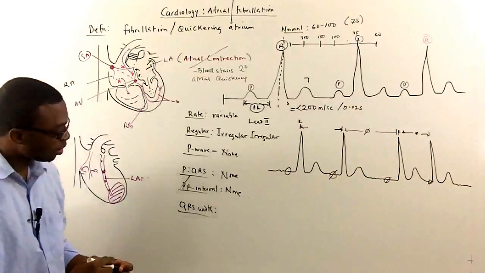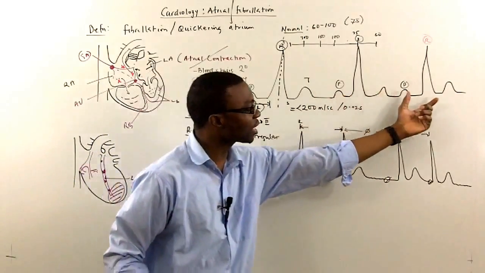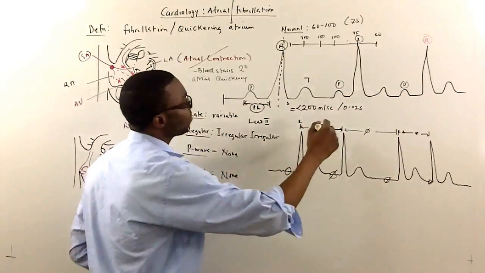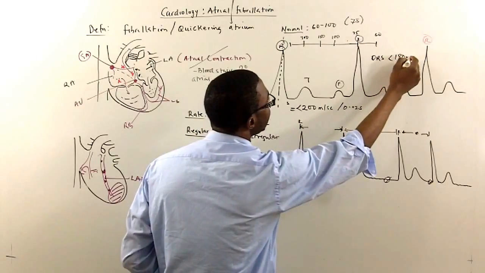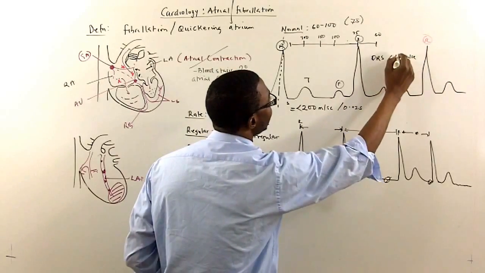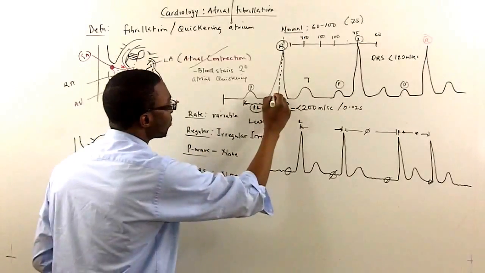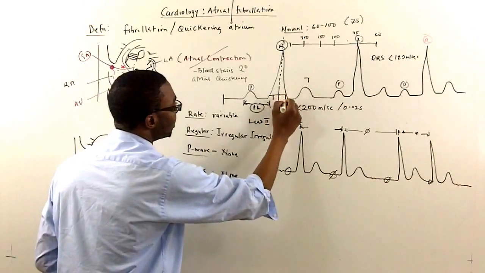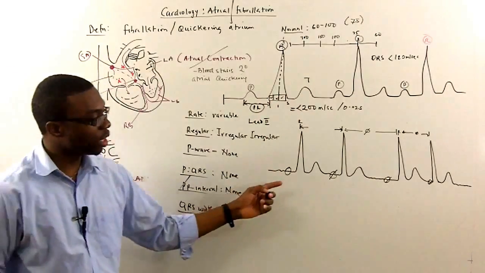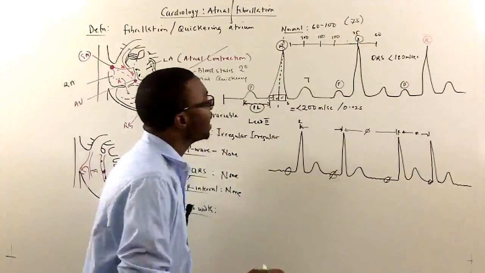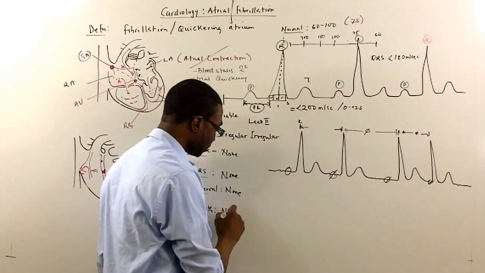Now, the next thing you want to look for is the QRS width. How wide are these QRS complexes? A QRS complex is usually less than what? 120 milliseconds, which is 3 boxes on the EKG. Box 1, box 2, box 3. 3 boxes. When you look at the QRS width in atrial fibrillation, it's also going to be less than 120 milliseconds. So it's going to be normal.